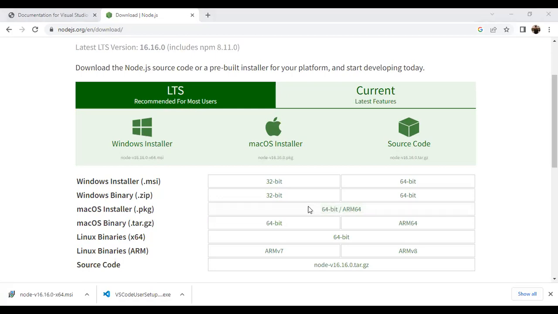I already have VS Code installed on my laptop, so you just have to go to that.